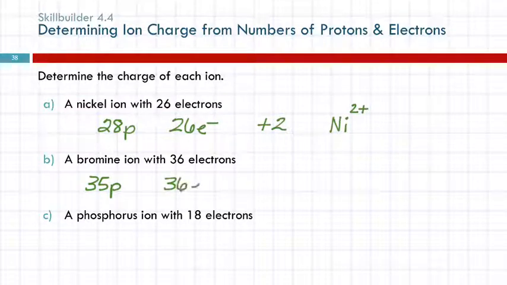We are told here that we have 36 electrons. Those are negative. What's the overall charge? -1, right? So when we write the symbol, we take the element symbol, Br, and the charge becomes a superscript. We don't like to write the number 1, so we just put a negative.